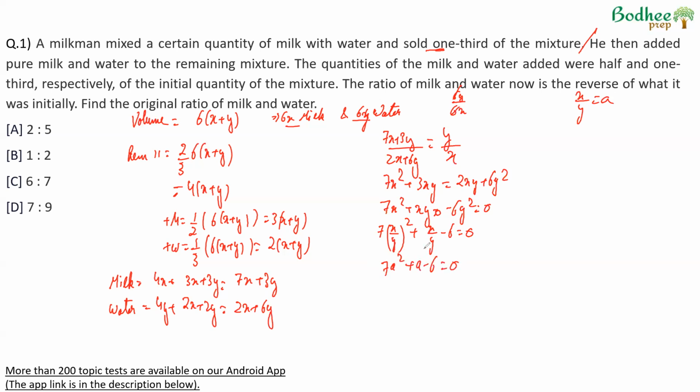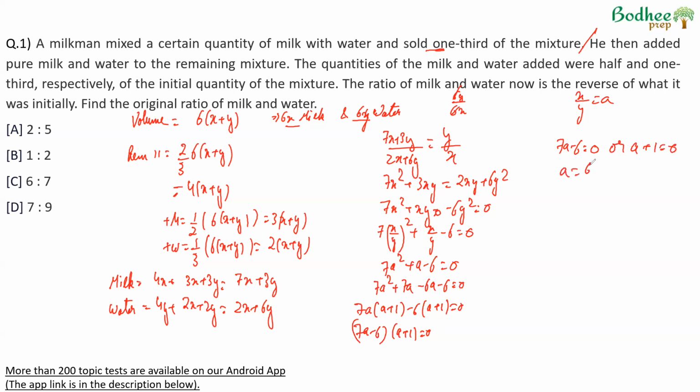So look at two numbers which have a product of 7 × 6 = 42 and a difference of 1. Again, the numbers are 7 and 6. So 7a plus 7a² plus 7a minus 6a minus 6 is equal to 0, which means 7a(a + 1) minus 6(a + 1) is equal to 0. So (7a minus 6)(a plus 1) is equal to 0, which means either 7a minus 6 is equal to 0 or a plus 1 is equal to 0, which means a is equal to 6/7 or a is equal to minus 1.